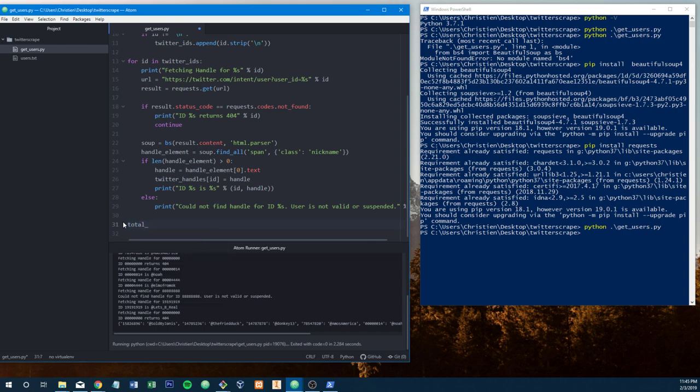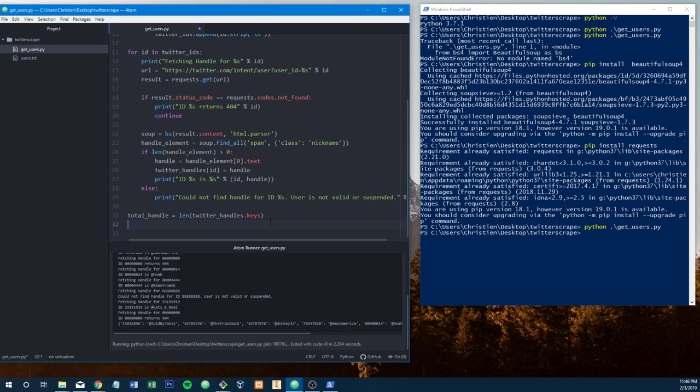So the total handles is going to be equal to the length. I just want to count them up because I think it'd be cool to just know. So the way you can do this is if you have a dictionary, you can actually just get the length of the dictionary by not just passing in length, but what you want to do is you want to do keys. So what this does is this says, okay, how many keys are in this entire dictionary, and then that'll return it. This returns an array, and then length just counts the array. And so it's kind of a nice way of counting dictionary objects when you don't know how many entries are in a dictionary, which is, in my opinion, most often the case.